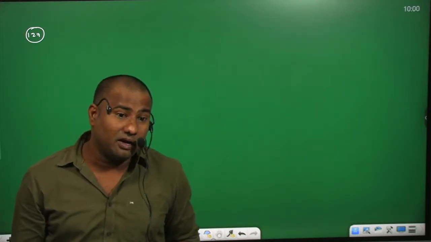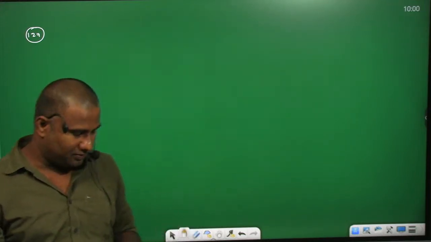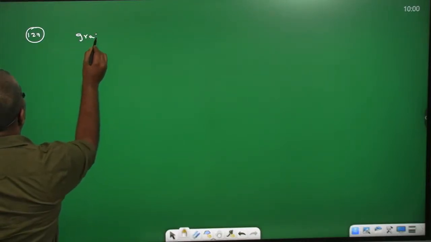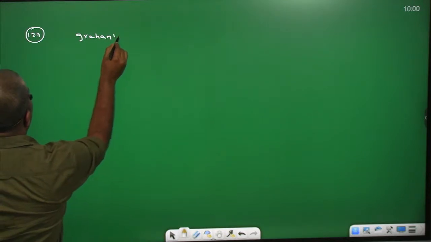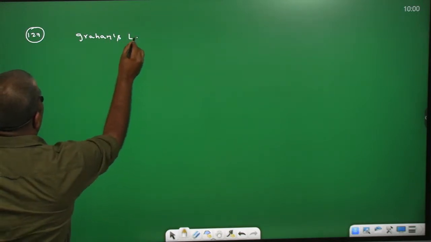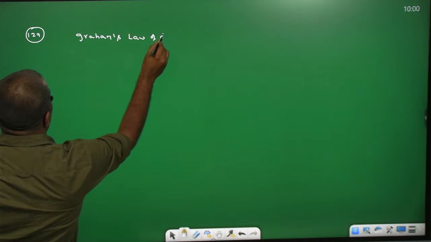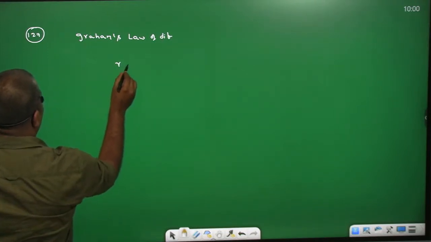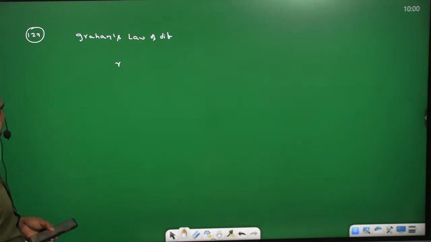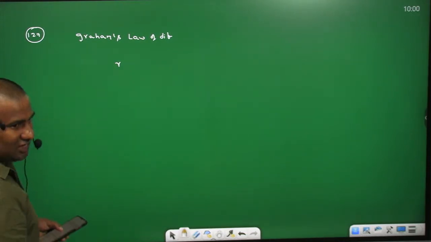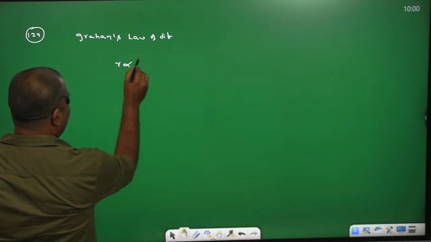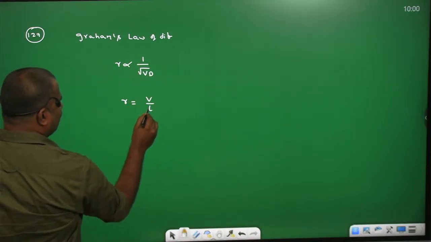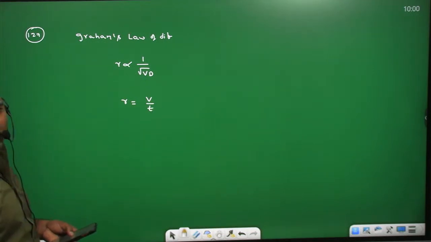What is Graham's law of diffusion? In Graham's law of diffusion, he is comparing the rate of diffusion with the vapor densities. The rate of diffusion is the volume of the gas covered per unit time.